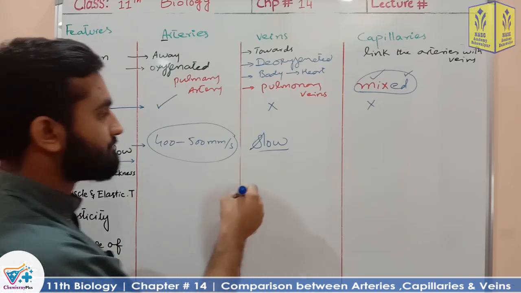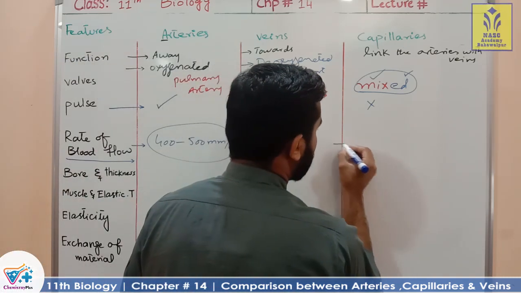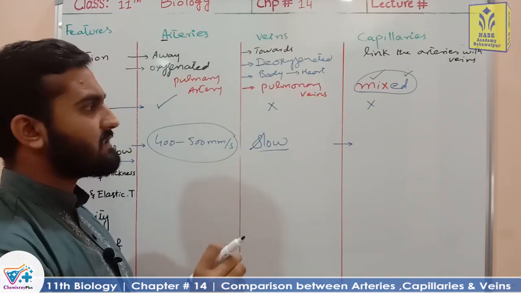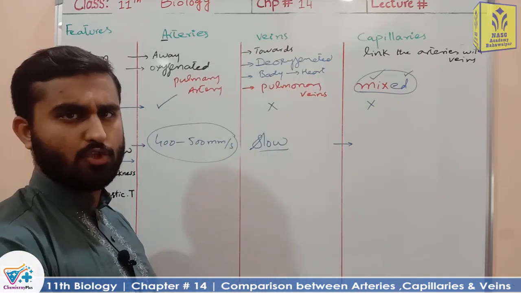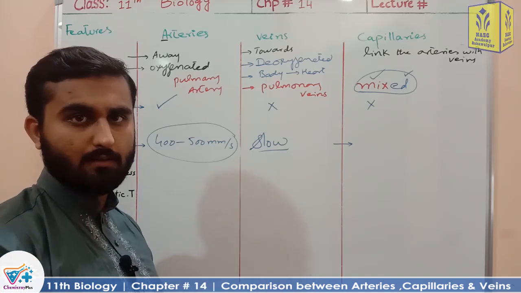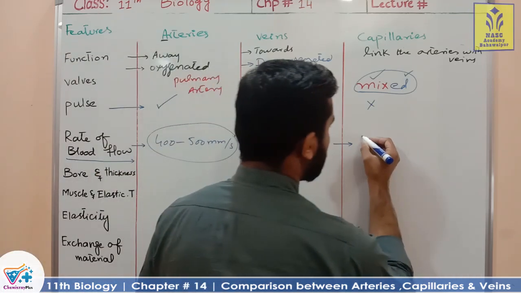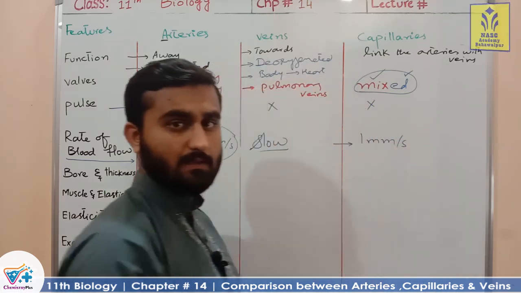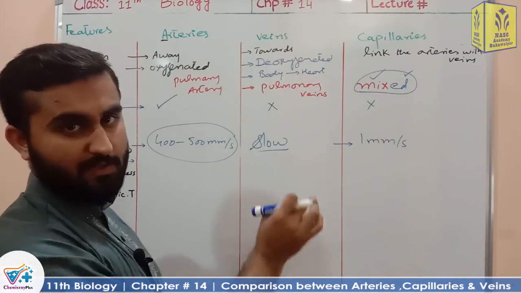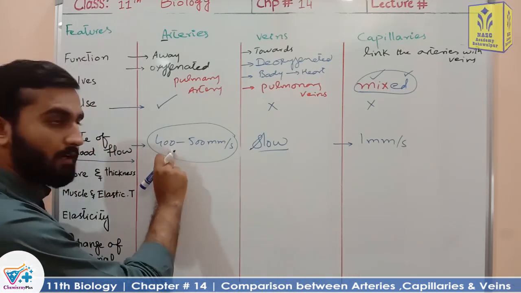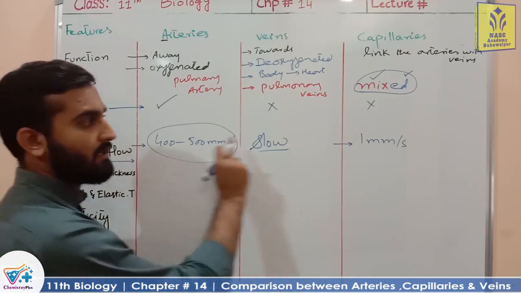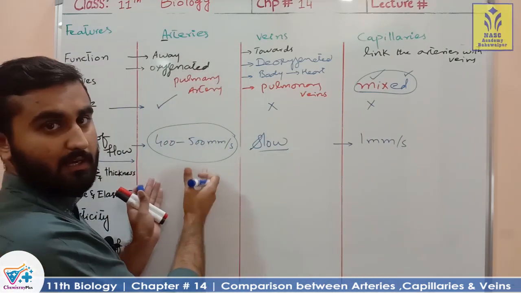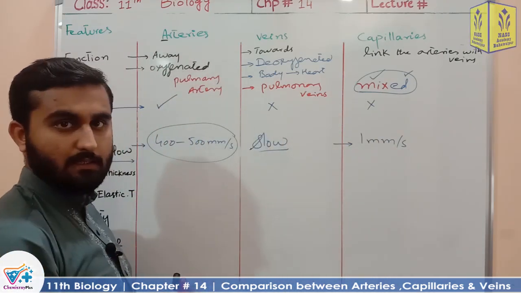Clear? And capillaries have the slowest flow of blood. How much? Just 1 millimeter per second, or less. Here 400 to 500 millimeter per second, here just 1 millimeter per second. A huge difference.